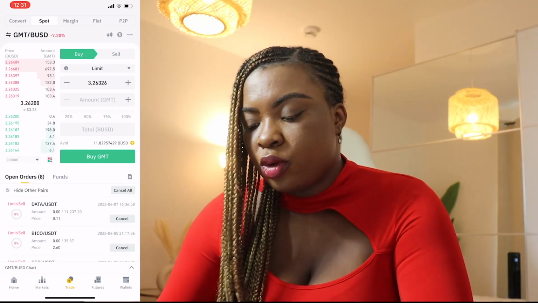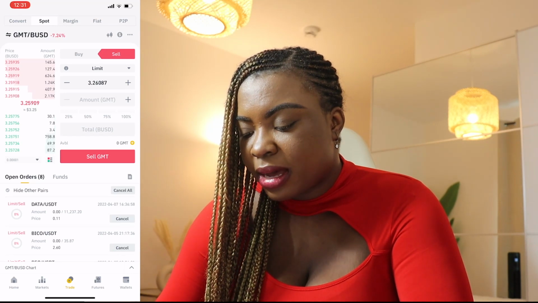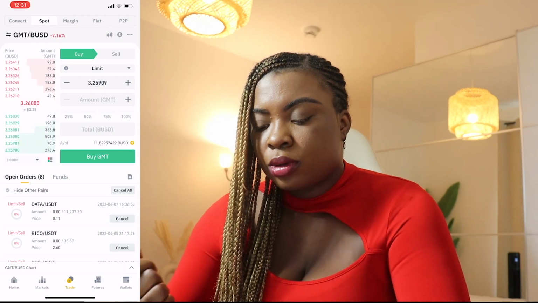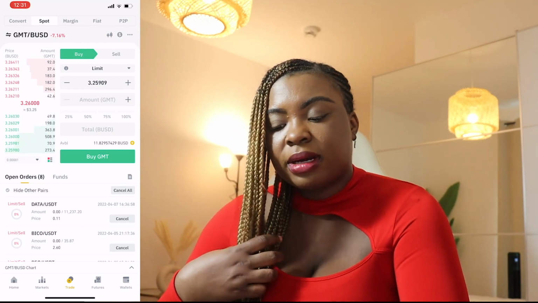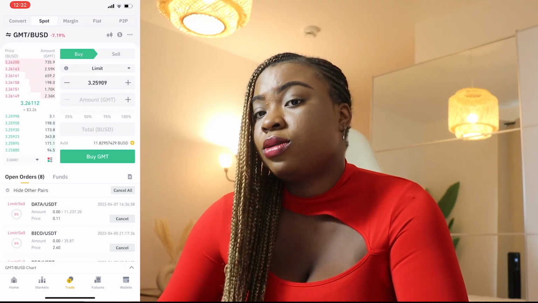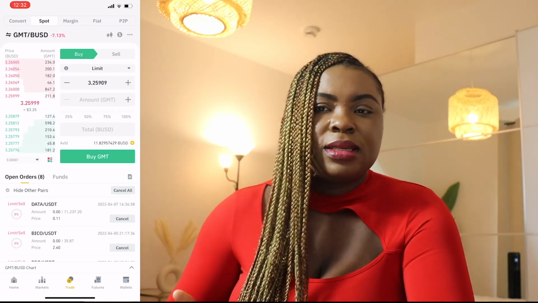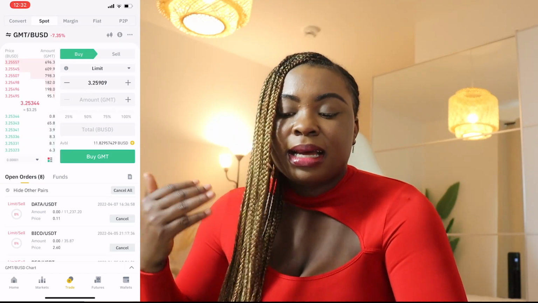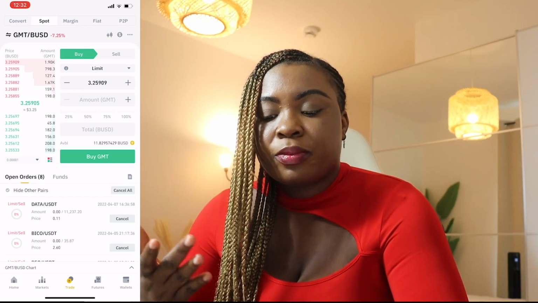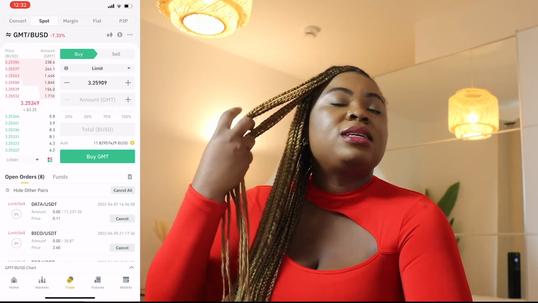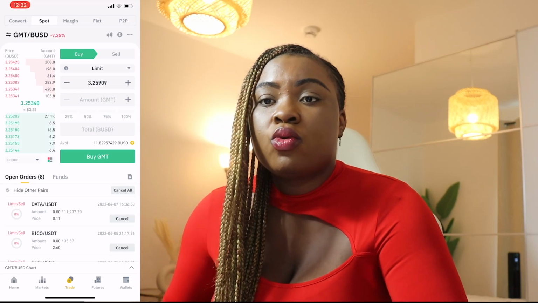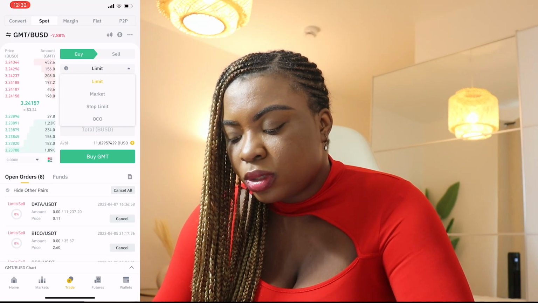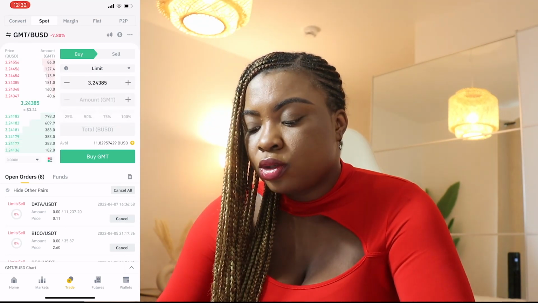Now, when we look at this, we can see that we have the buy button, we have the sell button, but I'm going to show you an example of the buy. So let's say, for example, that I want to buy this GMT and we can see currently that the market price is $3.26, right? But for me, it's high and maybe you've read the market, you've done your analysis and you're seeing that the price is going to go below this 3 points. It's currently on 3.25 now. Maybe you're seeing that it can even go below $3 and you want to wait for that $3. All you just need to do is come to this place. You see limit, you see market, you see stop limit, you see OCO. We're going to click on limit.